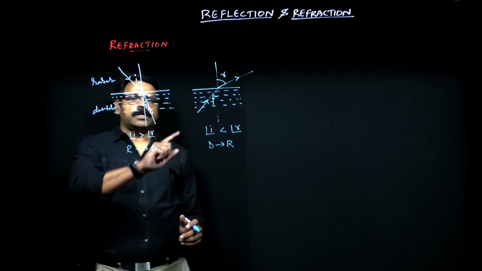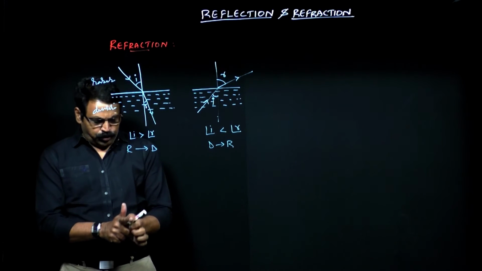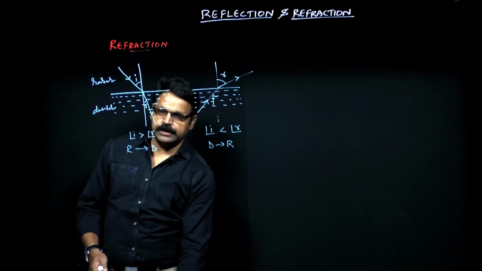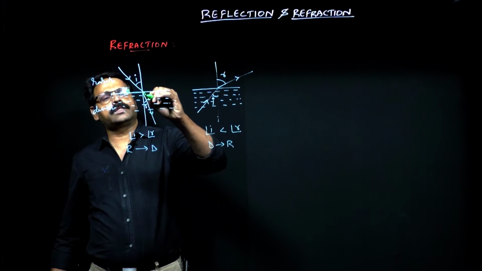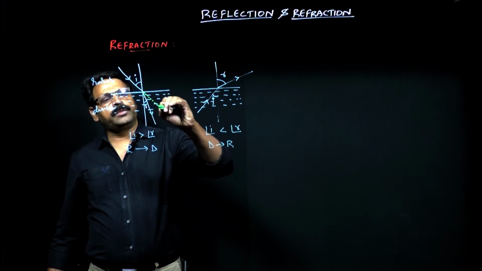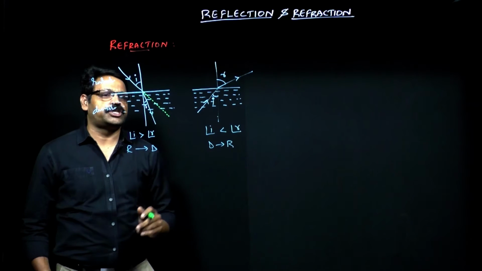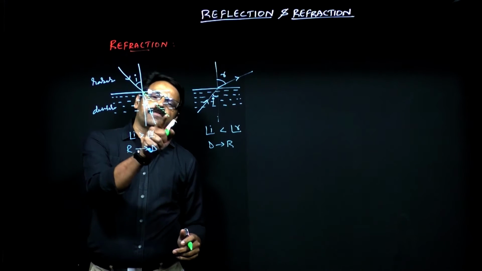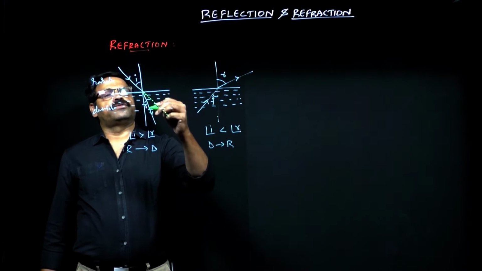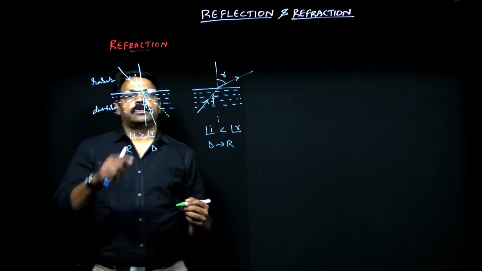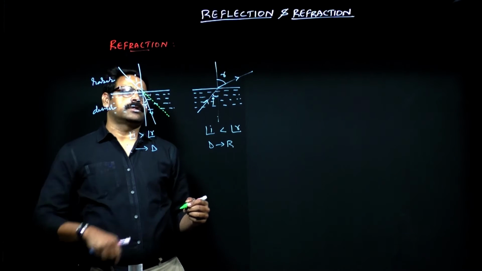One thing you need to remember is that in both cases the light is deviated from its original path. The undeviated path is going to be this. If the medium were not changing, it would have traveled in this direction, but because of the difference in the media, it bends towards the normal.